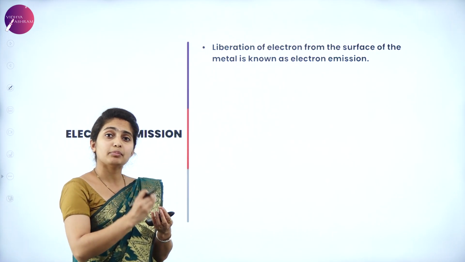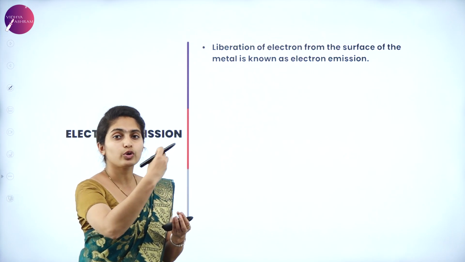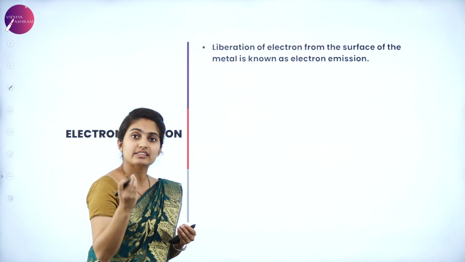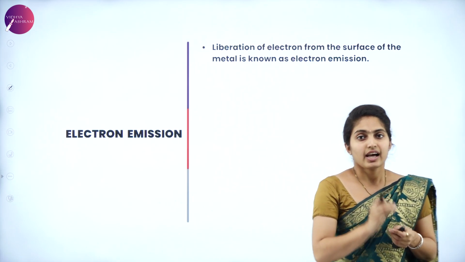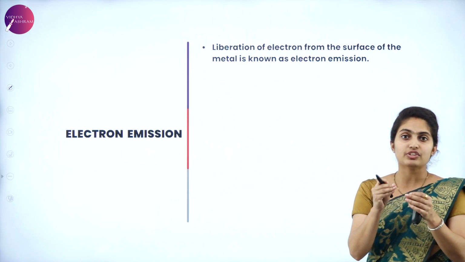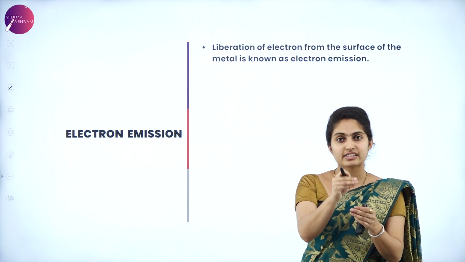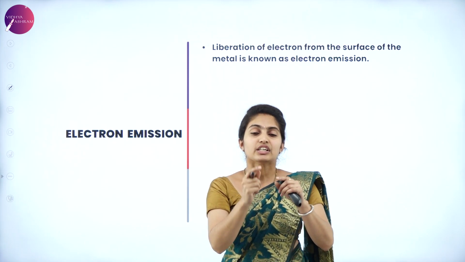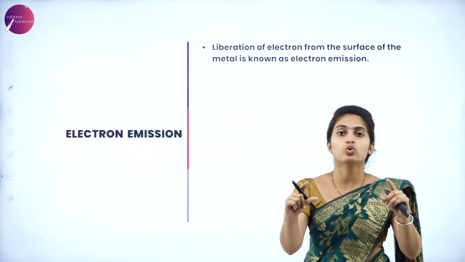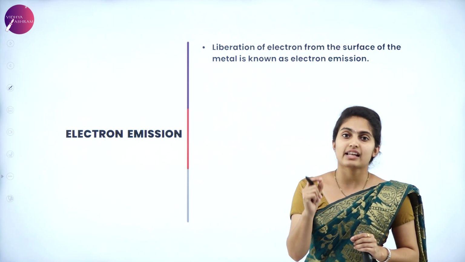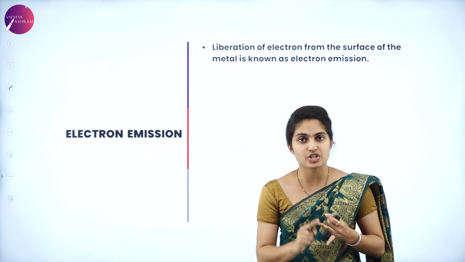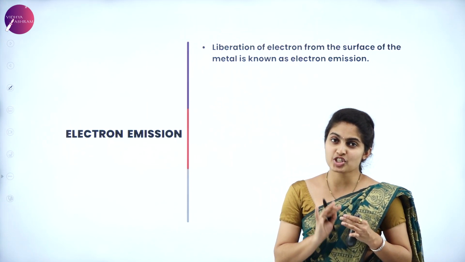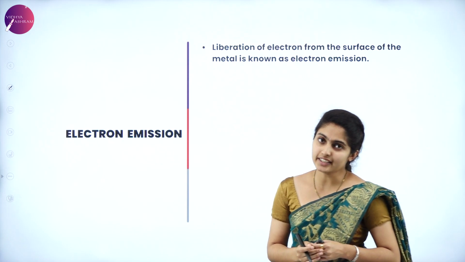Okay, so the emission of the electron out of the metal surface is with the help of certain external energy, and based on the external energy which is required to emit the electron out of the metal surface, it is classified as field emission, photoelectric emission, thermionic emission, and then secondary emission.